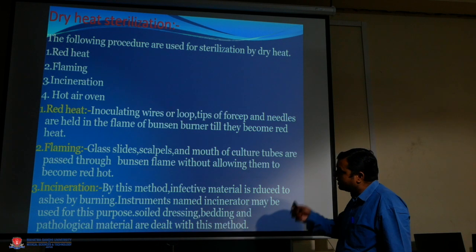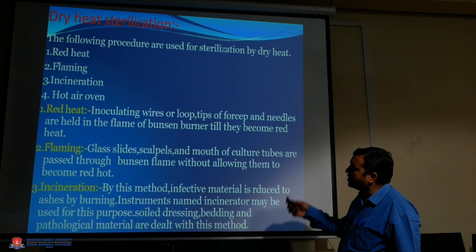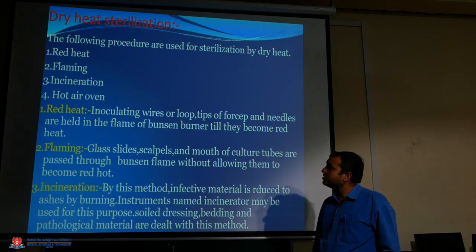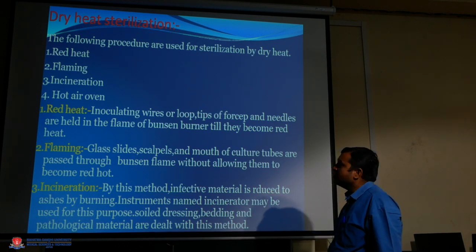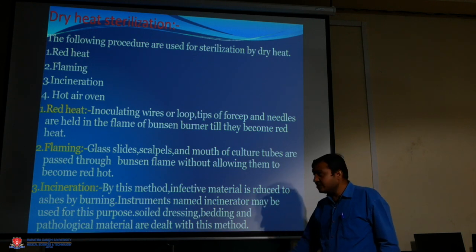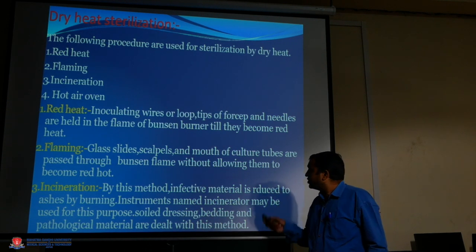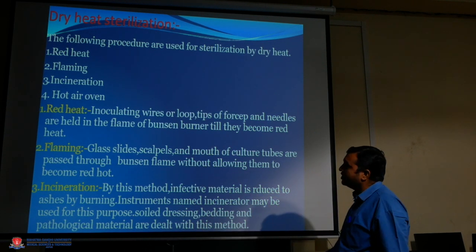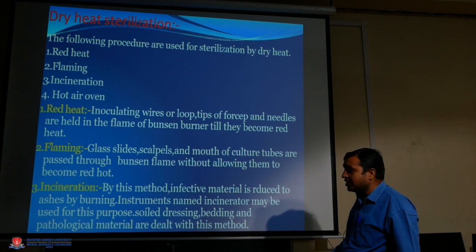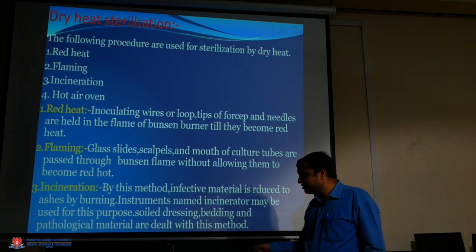Dry heat sterilization. The following processes are used for sterilization by dry heat: first, red heat; second, flaming; third, incineration; fourth, the hot air oven. Red heat: inoculating wires, loops, tips, forceps and needles are held in the flame of a Bunsen burner till they become red hot.